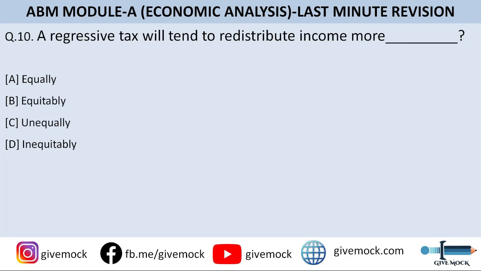A regressive tax will tend to redistribute income more dash. You need to fill up the correct answer. So option A is equally, option B is equitably, option C is unequally, and option D is inequitably. So guys, the correct answer to this question is option C, unequally. This is a no-brainer.